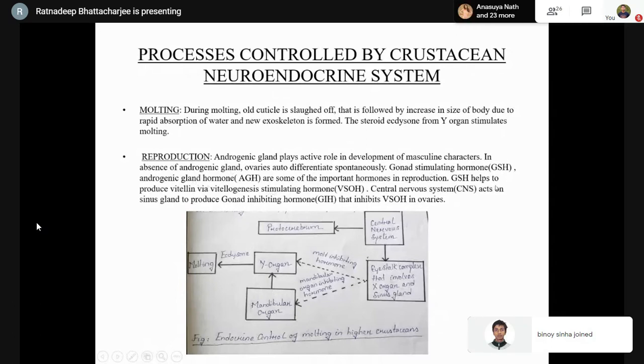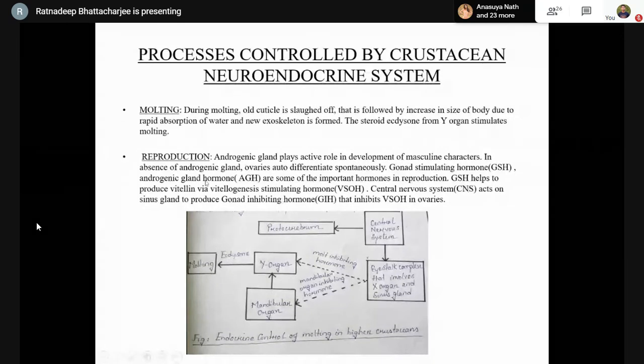Gonad stimulating hormone helps to produce vitelline via vitellogenesis with the help of vitellogenesis stimulating hormone or VSOH. Central nervous system acts on the sinus gland to produce gonad inhibiting hormone that later inhibits the action of VSOH.